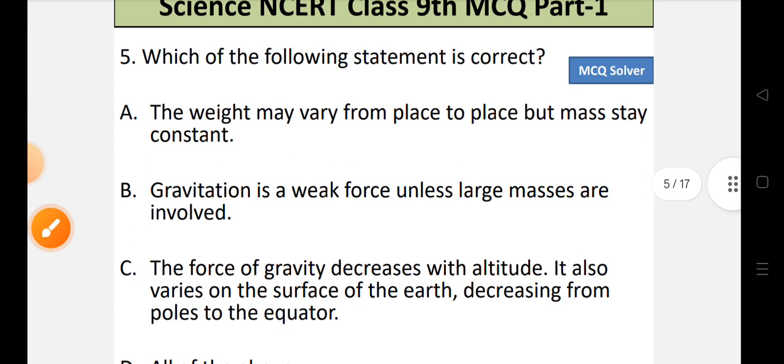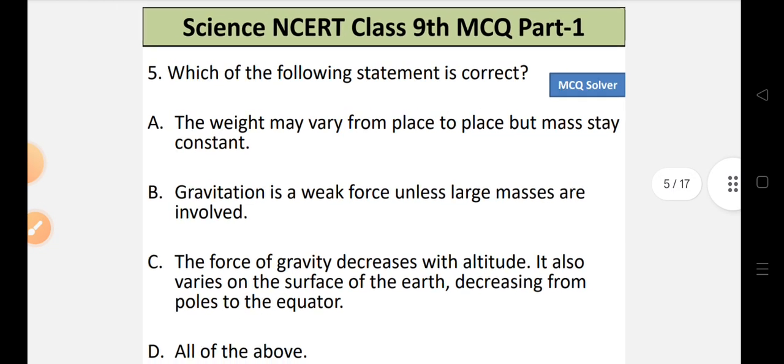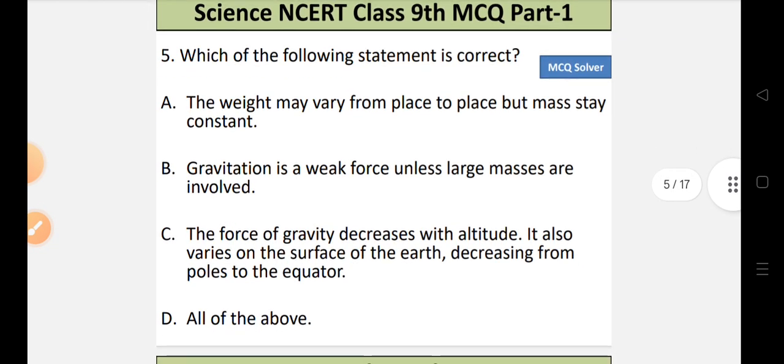Now let's move to question number 5. Which of the following statement is correct? Let's look into the statements. Statement A, the weight may vary from place to place but mass stays constant. Statement B, gravitation is a weak force unless large masses are involved. Statement C, the force of gravity decreases with altitude. It also varies on the surface of the earth, decreasing from poles to the equator. Or statement D, all of the above is correct.